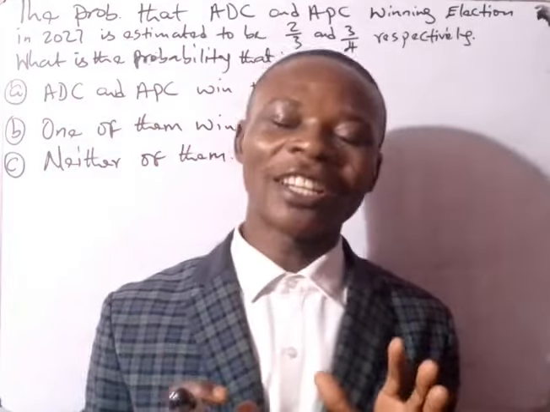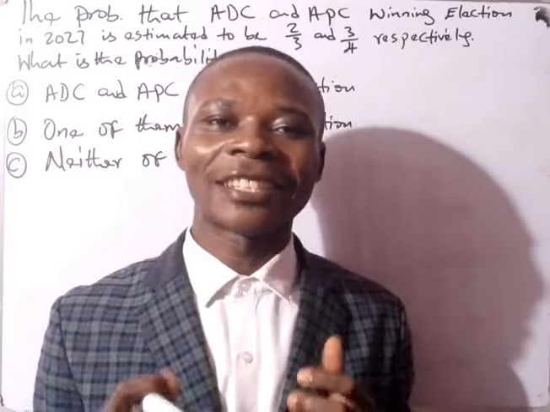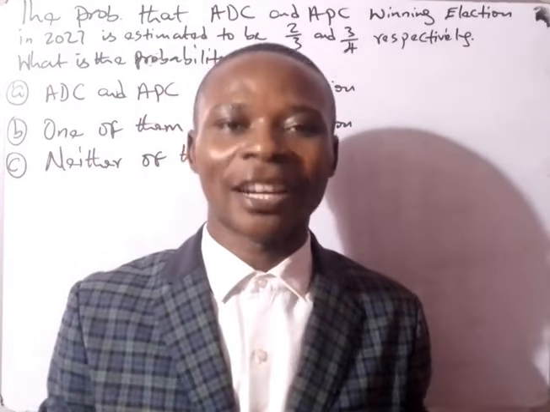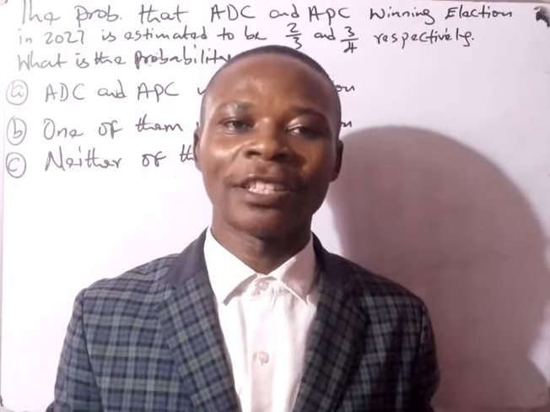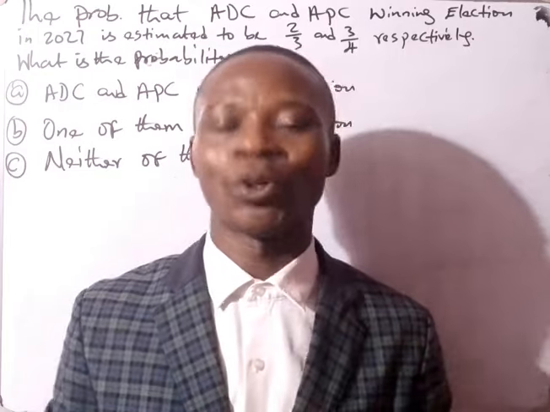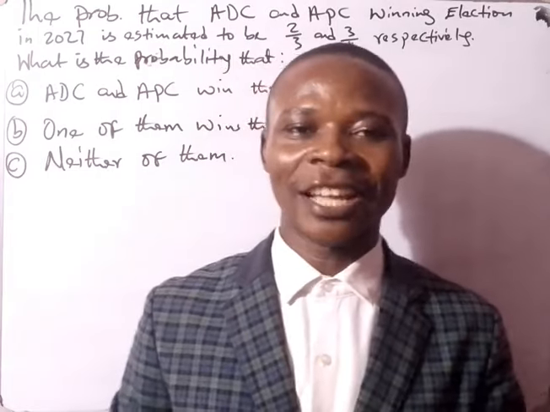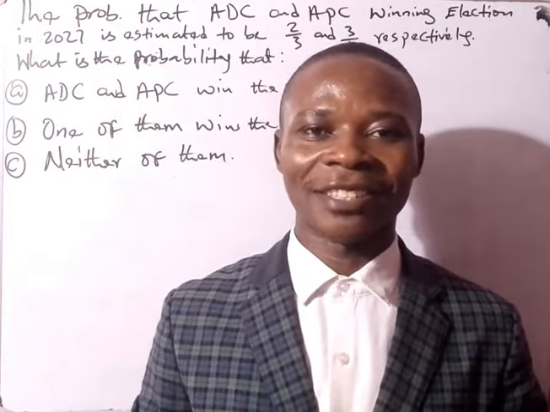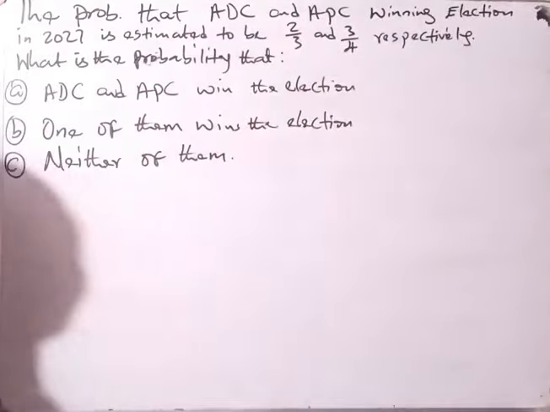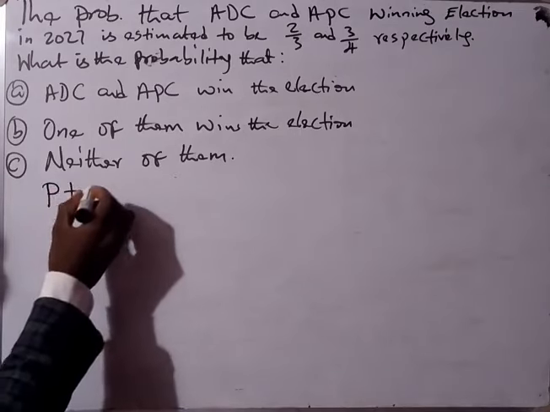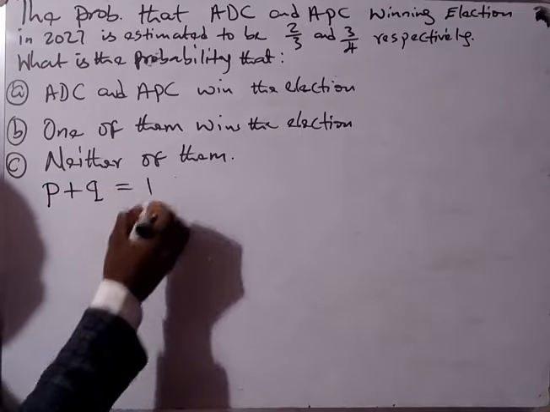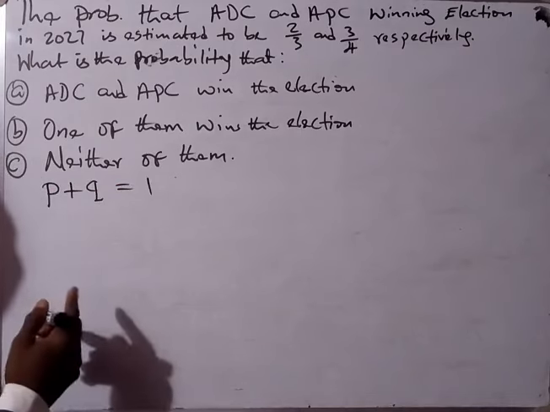We are picturing Nigeria as a civilized democratic nation which uses the principle of probability in order to project the winner. So in this case, let's dive into practical mathematics. Here, we will first of all recall that the probability of success plus the probability of failure is equal to 1.